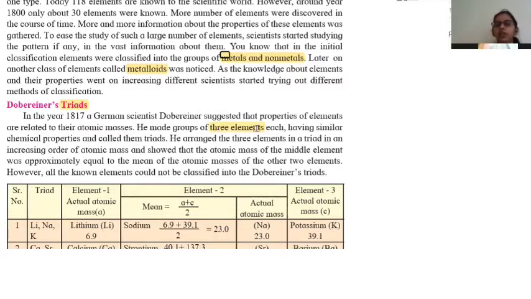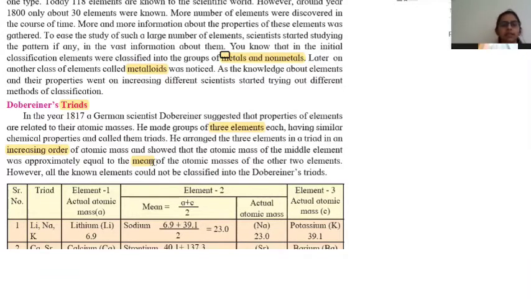He arranged the three elements in a triad in increasing order of their atomic masses, and showed that the atomic mass of the middle element was approximately equal to the mean of the other two atomic masses. Now, what is the meaning of mean? Mean means average. So simply, the atomic mass of the middle element was the average of the first and third elements.